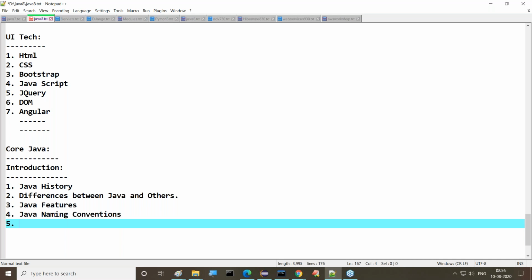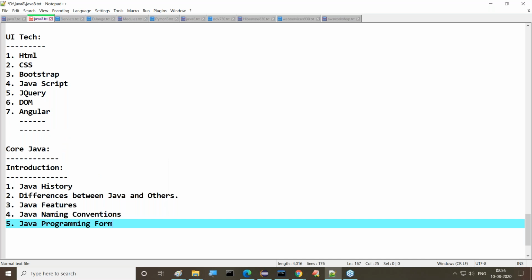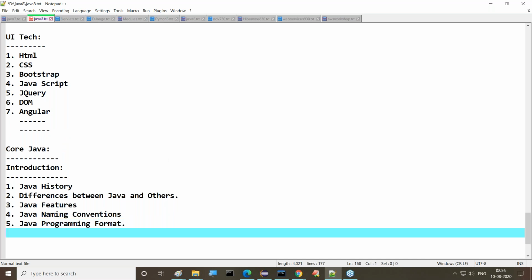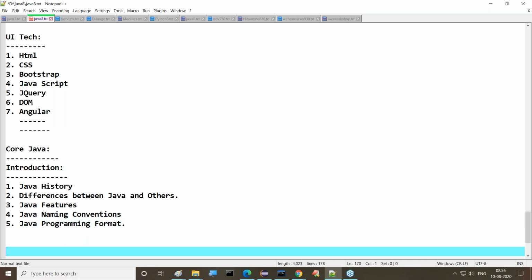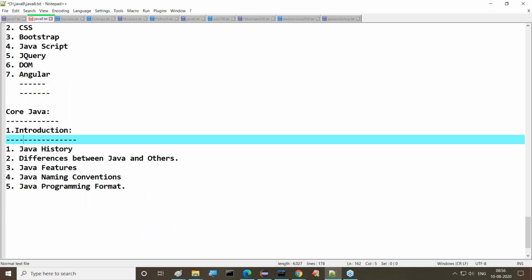Then after that, the fifth one is Java programming format. What exactly is the structure of the Java program, that we are going to understand inside this introduction part. This is topic number one in our core Java content.